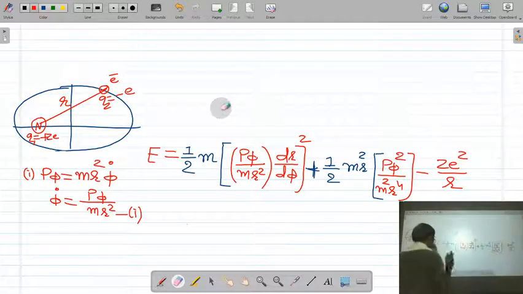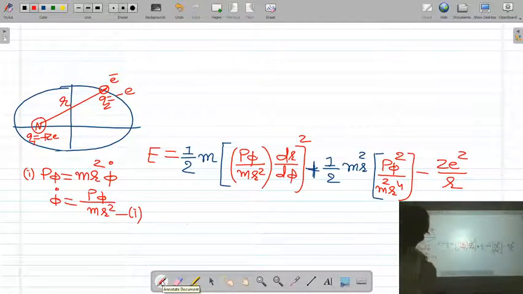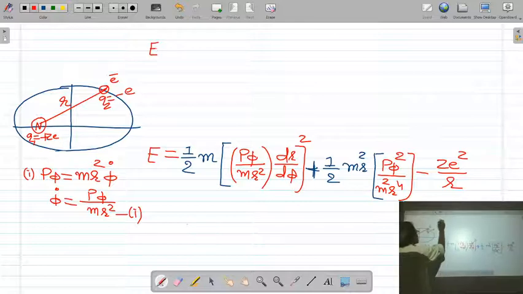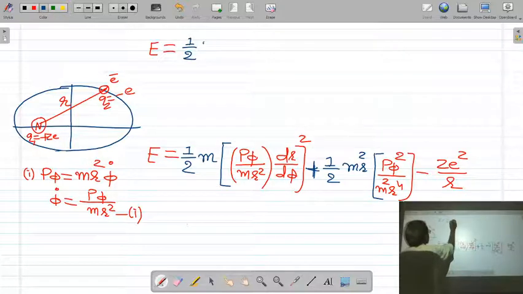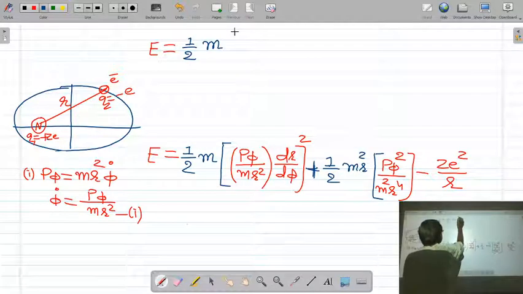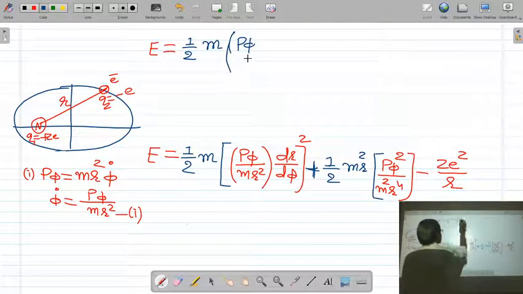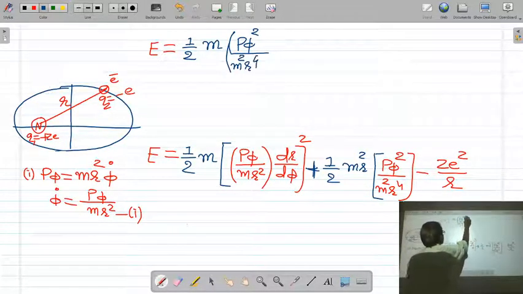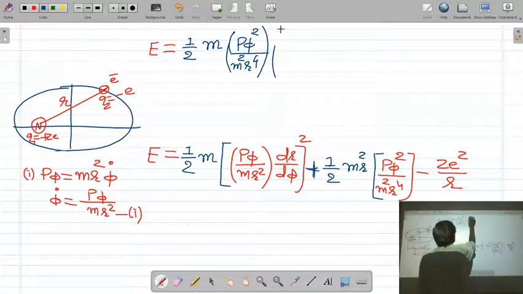If you simplify this equation, you will get the differential equation for the elliptical motion of the electron. So E is equal to 1 by 2m, and let us take the square of this. So the square of this will be p phi square upon m square r raised to 4 dr by d phi whole square.